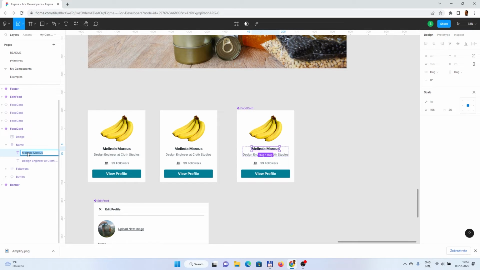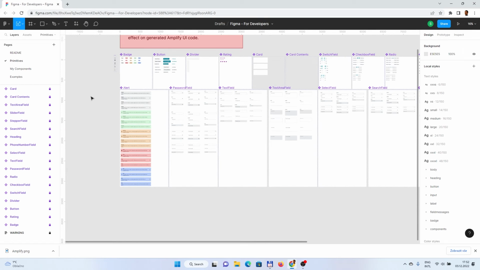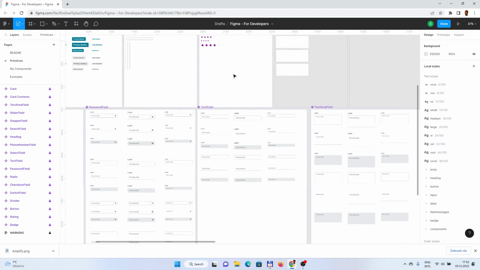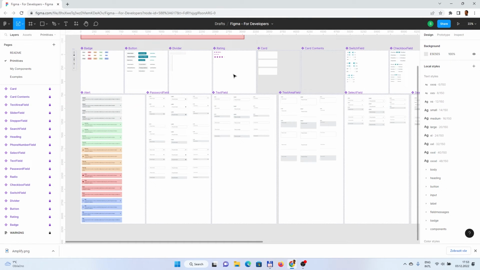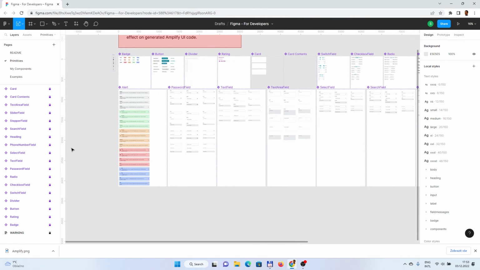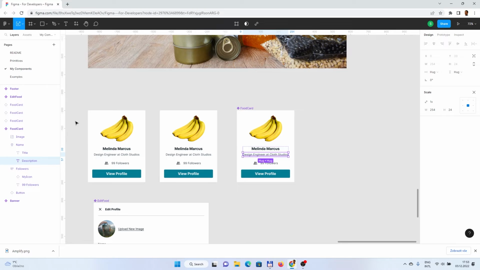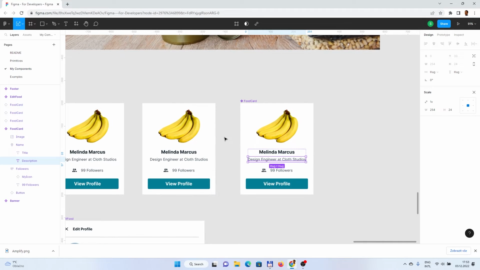So let's change it to title and description, and let's also change the followers to quantity, or let's see if there is some primitive which we can use. So the rating is not a good fit, so I think we need to use the quantity.